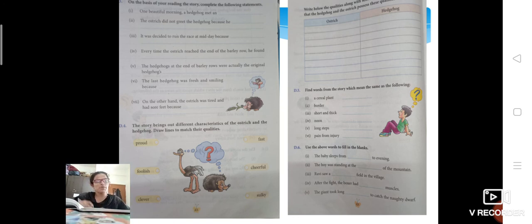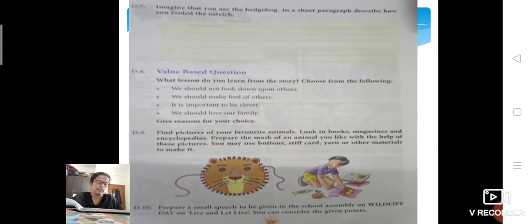Now, children, it's a small activity that you can do if you want to. You may have your favorite animal, right? You just have to make a mask. You can use anything from your house: colored papers, buttons, woolen things, whatever you want, and you can make a mask of any animal for yourself. It can be a tiger, a lion, a dog, a hedgehog, or an ostrich. It's your wish, you can do it on your own, if you love to do that.